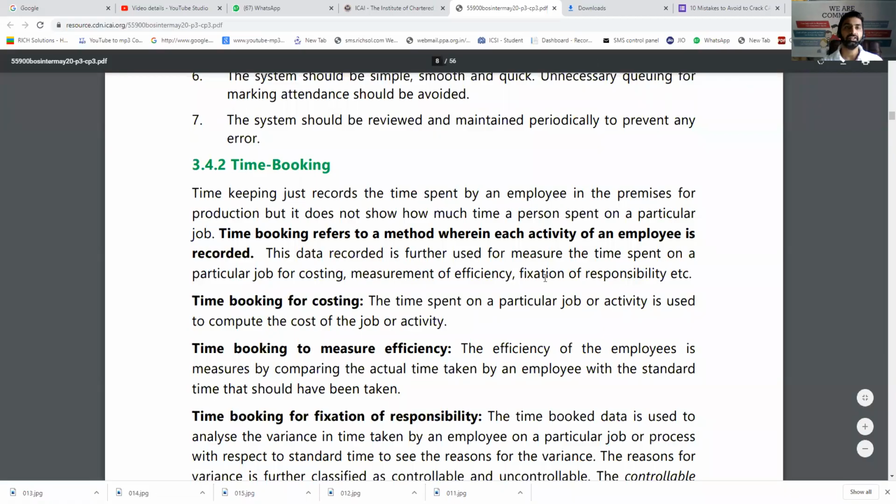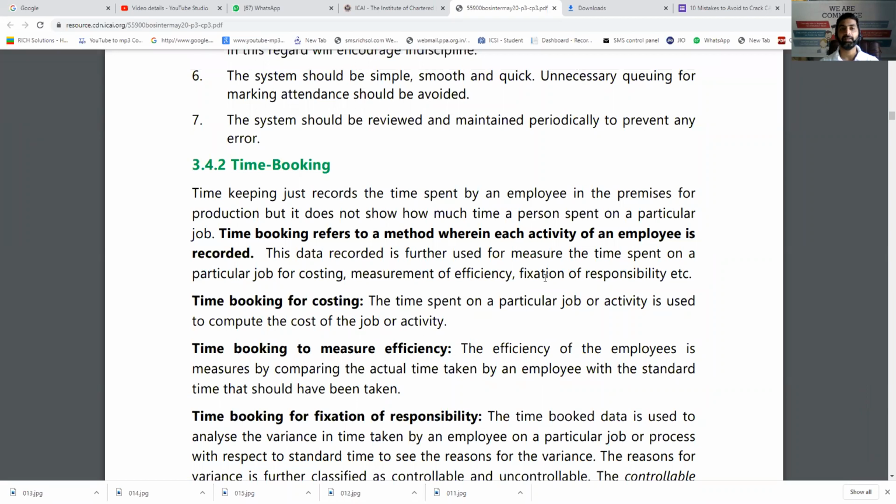So the next short note is time booking. What exactly time booking is? Time booking means booking the time of each and every minute spent in the organization. That means time in and time out. What happened in between? Let's say one employee entered in the organization at 8 a.m. He went out at 8 p.m. In these 12 hours, what he was actually doing. You have to find that also, and that is called as time booking.